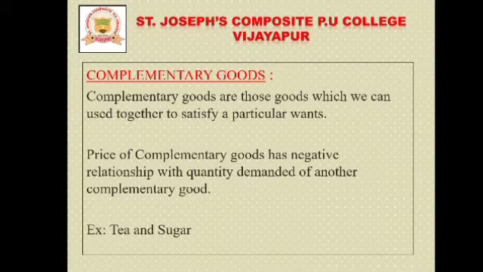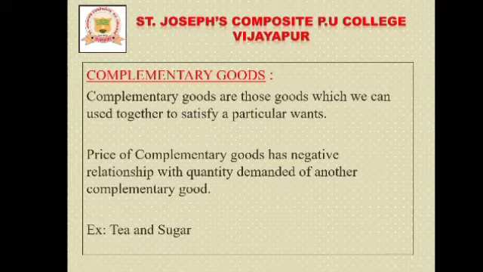Complementary goods have joint demand, because we consume the goods together. Also, the price of a complementary good has a negative relationship with the quantity demanded of the other complementary good.